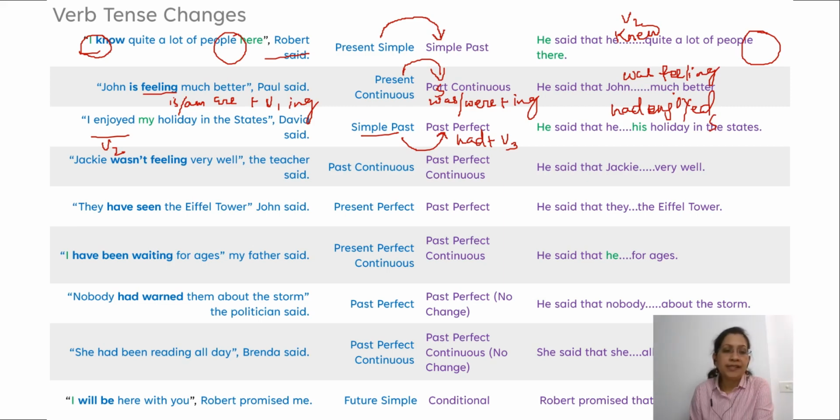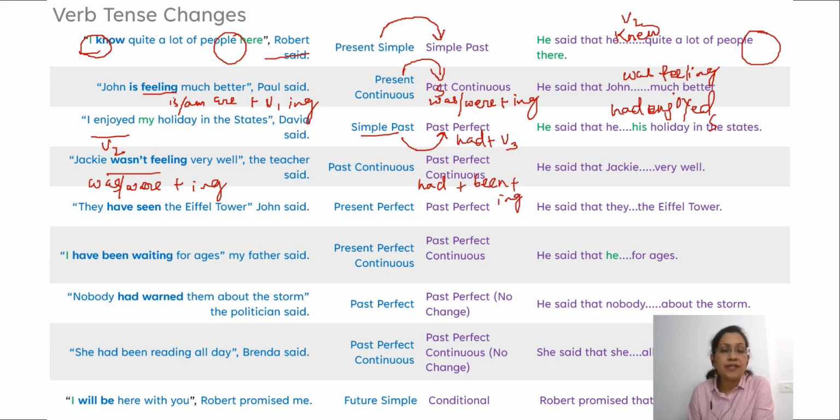Jackie wasn't feeling very well. So this is again past continuous. Was or were plus ing changes to past perfect continuous. So had plus been plus ing, this is the form of the verb.